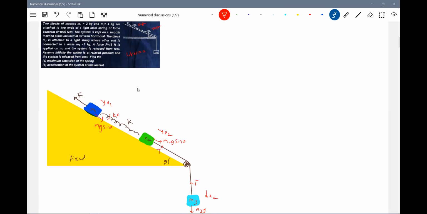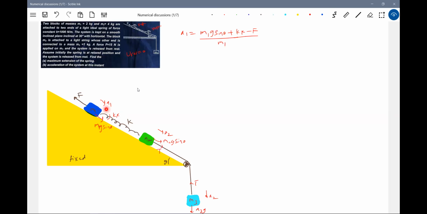First, we'll get the expressions for acceleration. A1 should be equal to M1 g sin theta plus the spring force Kx, minus F, all divided by M1.